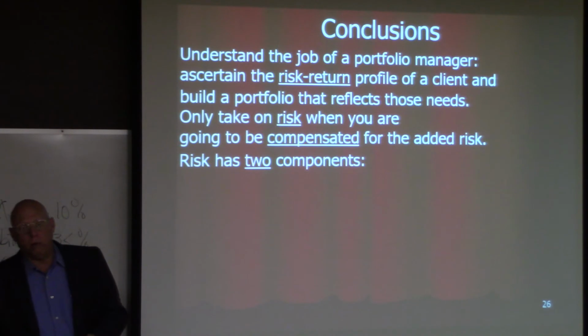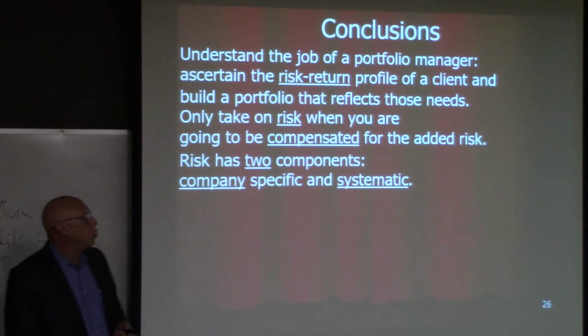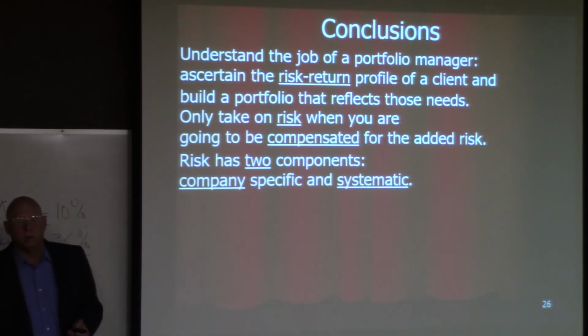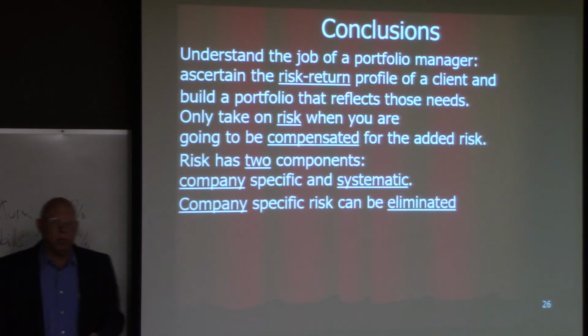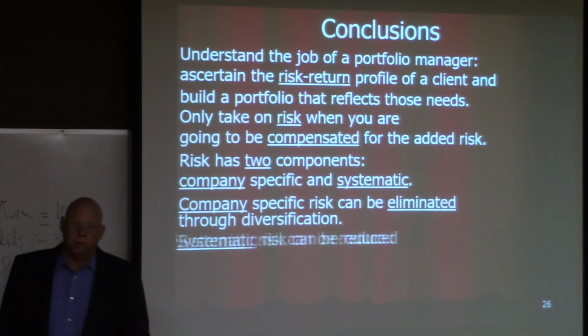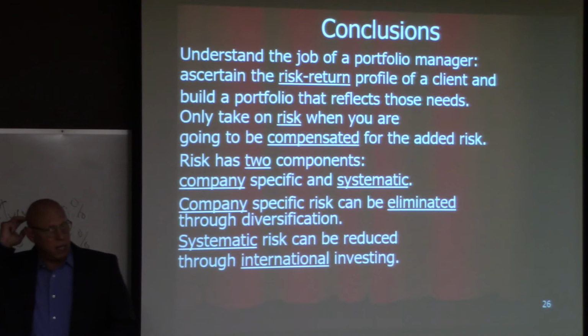Risk has two components: company-specific risk, which can be diversified away, and systematic risk, which also can be lowered, okay, through diversification. So here we go, company-specific risk can be eliminated through diversification. Systematic risk can be reduced through international investing and also by investing in different asset classes, okay?